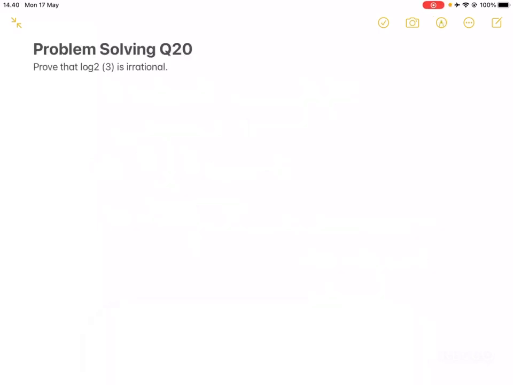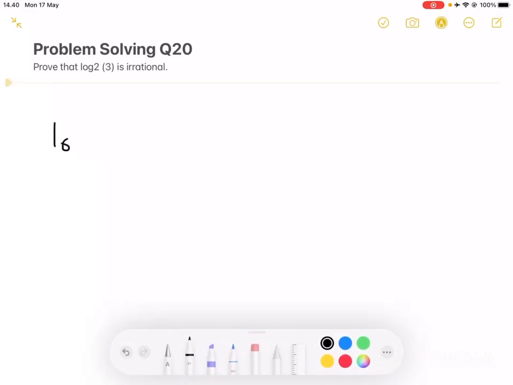Alright, so for the sake of contradiction, we can suppose log base 2 of 3 is rational. Meaning we could rewrite this as a fraction m over n, where m and n we can suppose to be relatively prime integers, or in other words, the GCD of m and n is equal to 1.